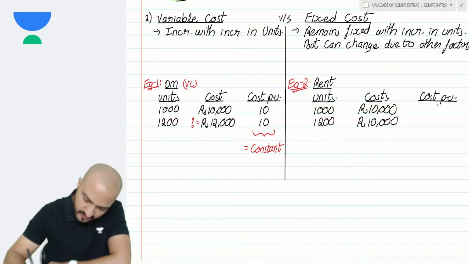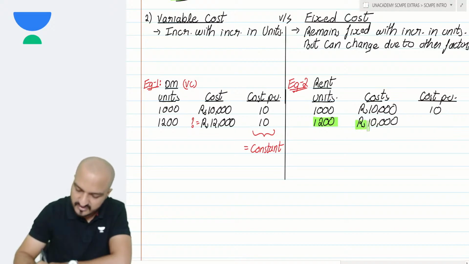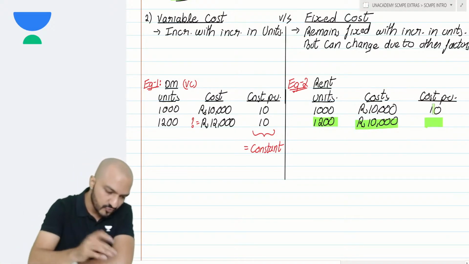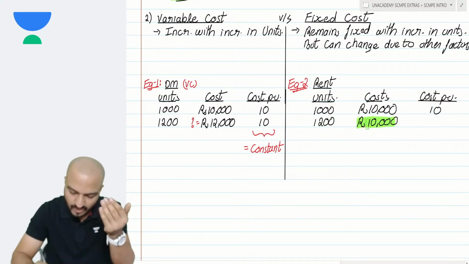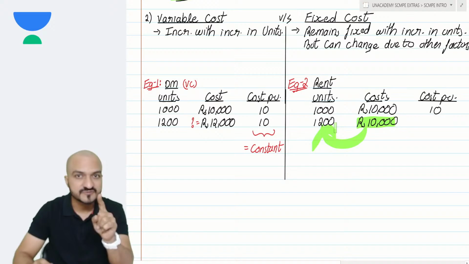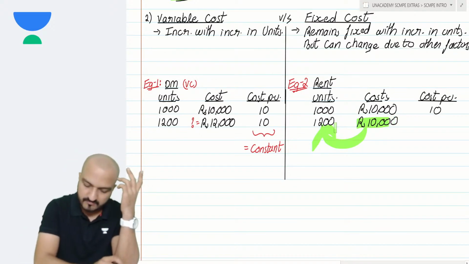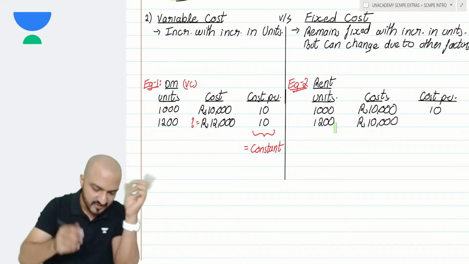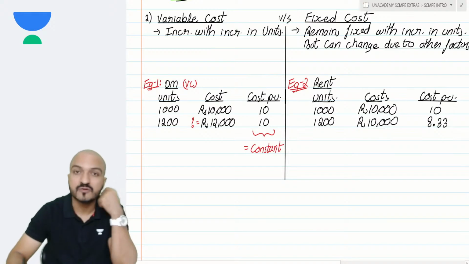Important observation. In case of fixed cost, when I produce 1000 units, cost is 10,000, so my rent per unit is 10. But when I produce 1200 units, my rent is still 10,000. So my per unit rent becomes how much? Now you notice that the same cost of rent will be distributed over more units. If the same 10,000 is distributed over 1200 units, then my per unit rent turns out to be 8.33 per unit.